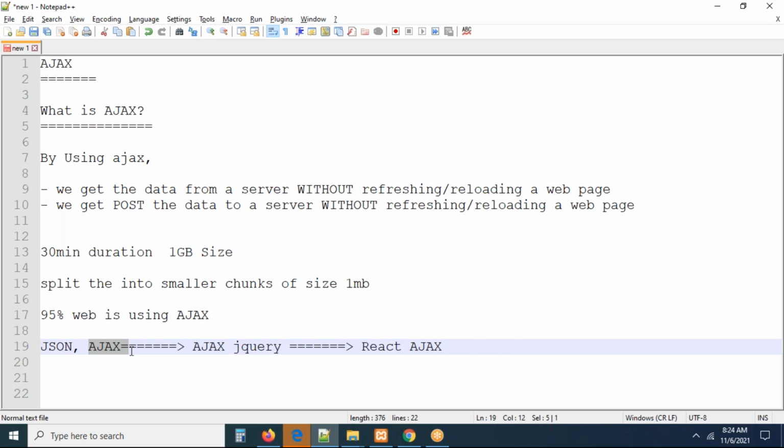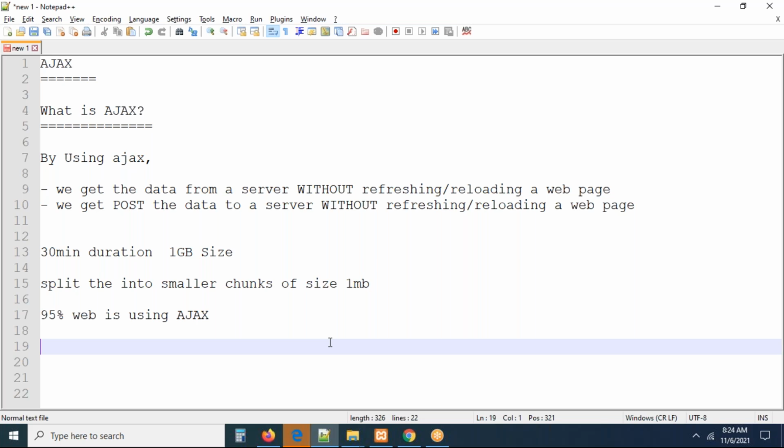Why are we using Ajax here in JavaScript? For the same reason we are using Ajax in jQuery. But in JavaScript, you will write 10-15 lines of code. In jQuery Ajax, you will write just 5-6 lines of code. Here also, you will write just 5-6 lines of code. The only difference is the minimal number of lines of code. Here you write 10 lines, there just 5 lines, maybe 4 lines. That's all. The concept is the same. In Angular, we have Ajax. In Node, we have Ajax. In Vue.js, we have Ajax. Wherever you go, in every JavaScript framework, we have the concept called Ajax. And everybody should know about JSON as well. Without that, we cannot do anything, right?